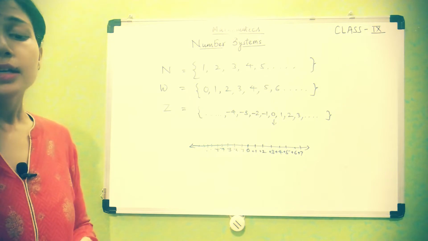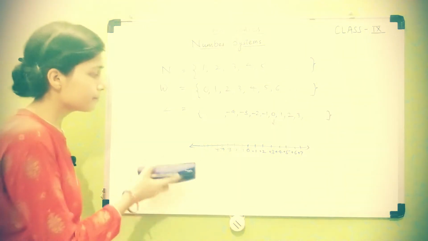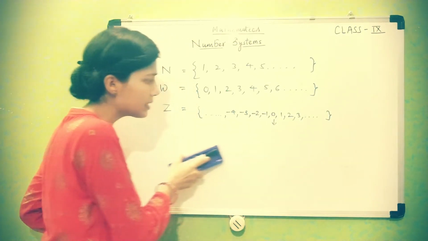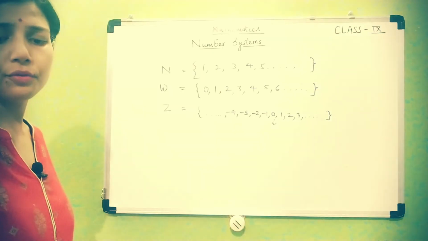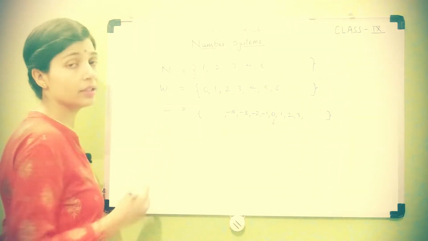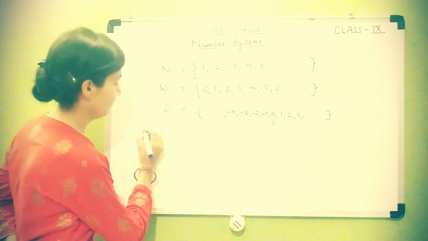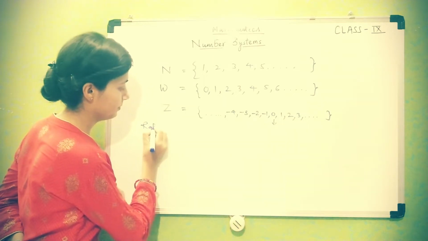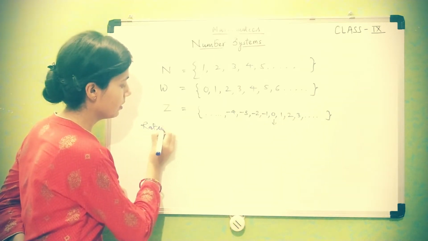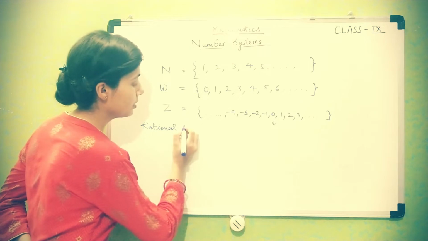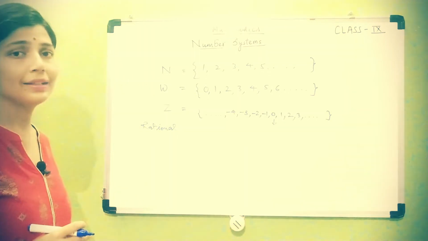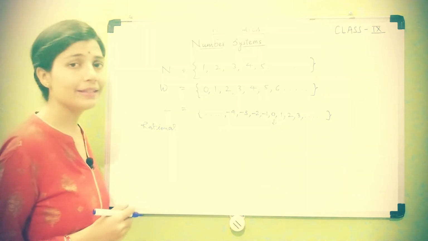Next in the list is rational numbers. About that you have studied in class 7th. Students, you also have studied about fractions in primary classes as well as in 6th class.